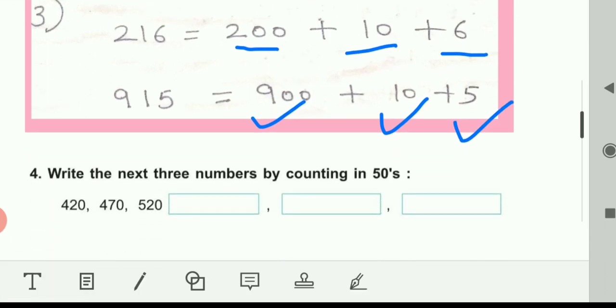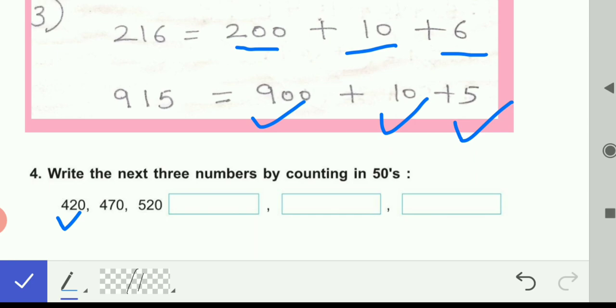Question number 4. Write the next three numbers by counting in 50s. We have to add 50 every time. 420, 470, 520, add 50. You'll get 520 plus 50, 570. Right.